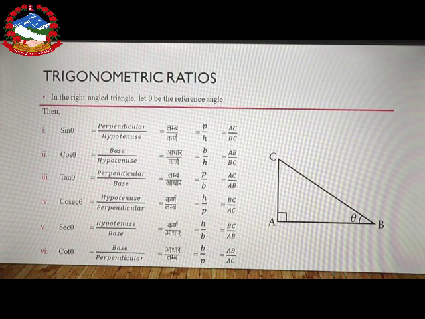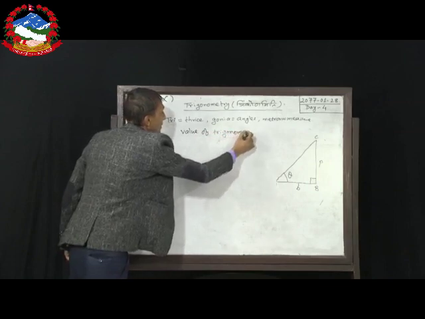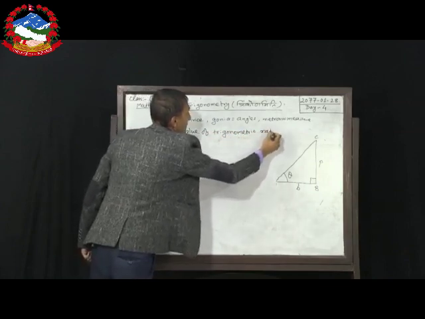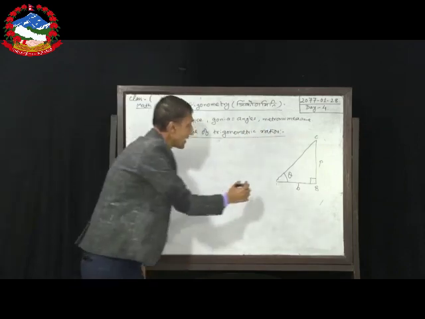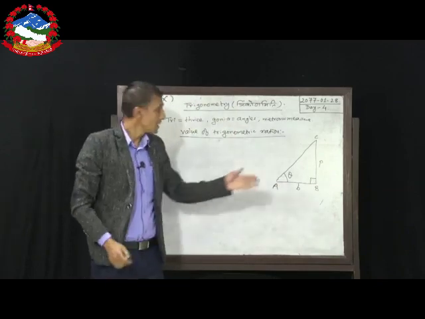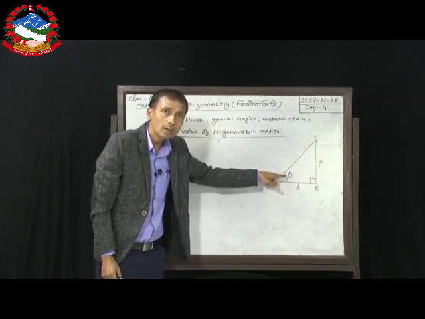Okay, dear students, now after knowing the concept of trigonometric ratios, one very important thing we have to understand, I am going to explain. The most important thing is this: value of trigonometric ratio. त्रिकोणमितीय अनुपात को मान. In the given right angle triangle ABC, in the first figure which I have drawn here, in the given triangle ABC, this theta was unknown.